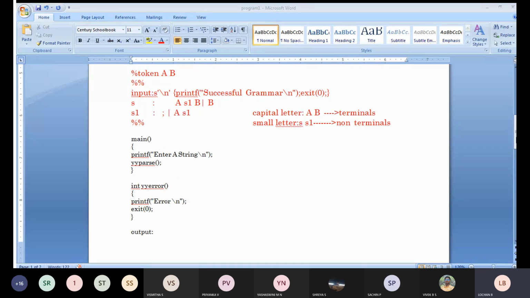It is a simple grammar program. Have you understood or shall I repeat it once again? Priya DC, did you understand? Yes, sir. What about Sai Pratima? Yes, sir. Supriya Raj, Vismita? Vivek? Understood, sir.